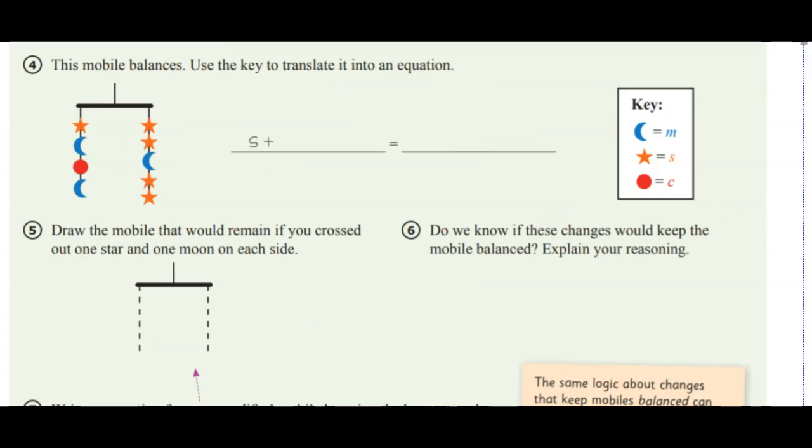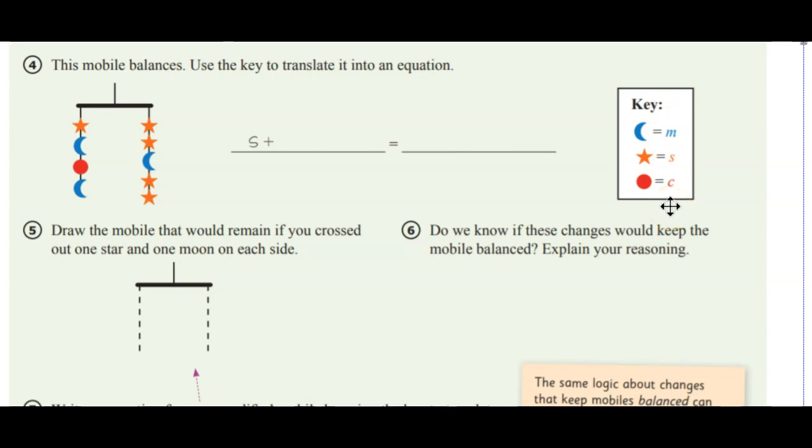All right. Remember, each time I turn a page, just pause it. I'm not going to keep reminding you to pause it. Pause it when I turn the page before I start working it out for you. So it says this mobile balances. Use the key to translate it into an equation. So we'll use S for star, M for moon, C for circle, that sort of thing. Oh, I actually got it written right there in the key.